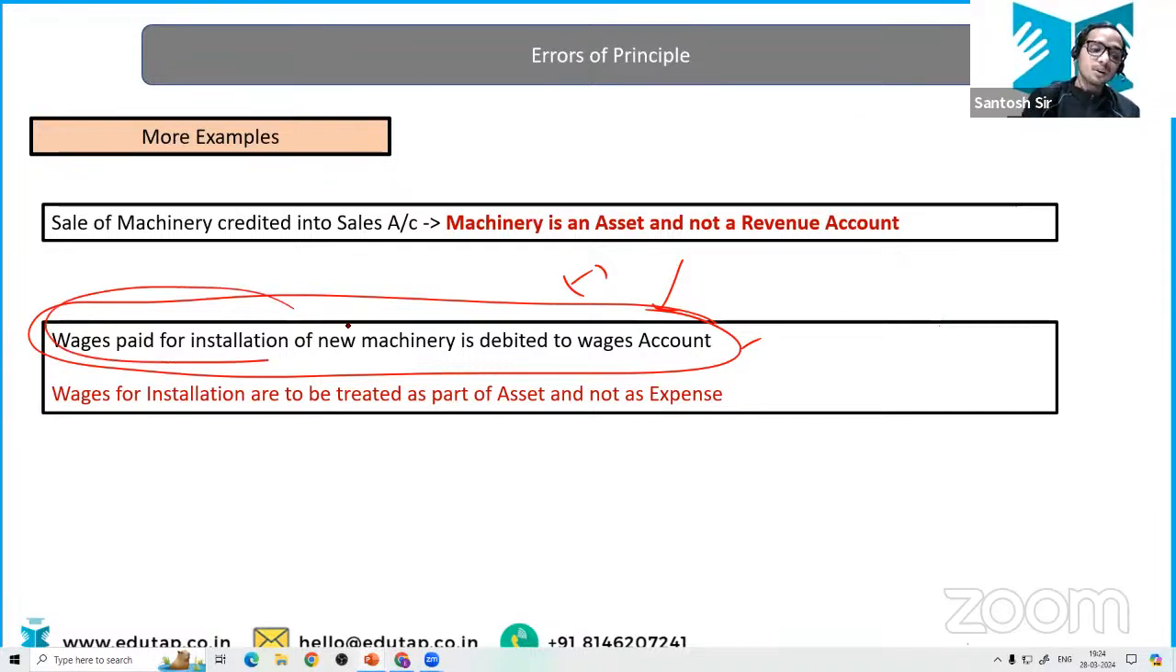So if wages are being paid for the installation of new machinery, installation is necessary, na, then only this machine will be useful and ready to use. So it is a necessary condition.